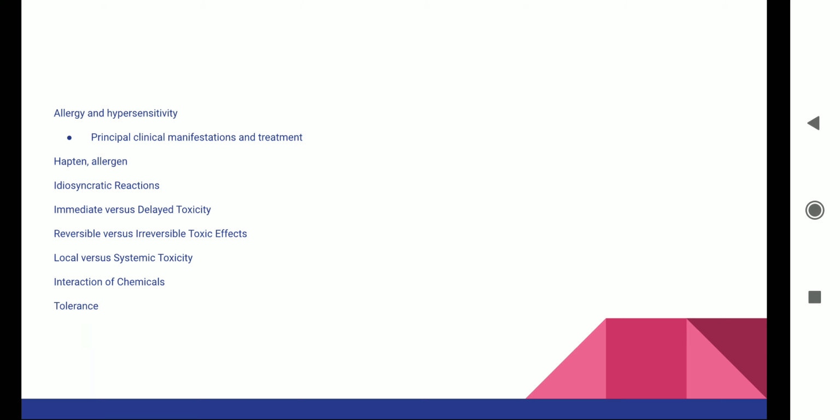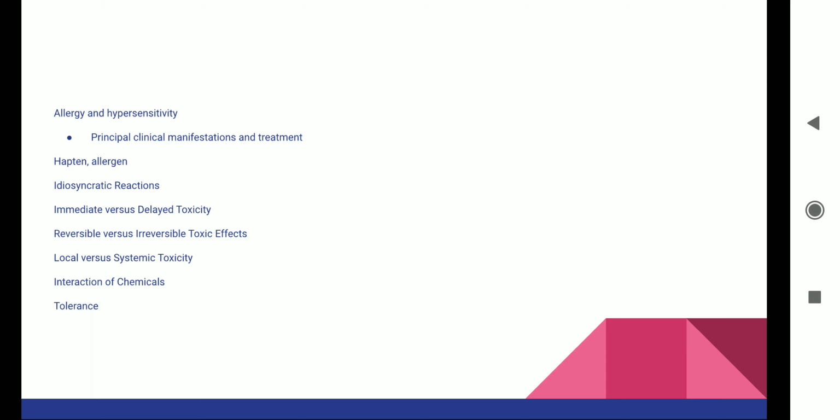So let's see one by one the different toxicities that can occur, especially in the reproductive organs. If some drugs are given during early pregnancy, such as misoprostol, ergot alkaloids or diethylstilbestrol, they cause abortion in the patients.